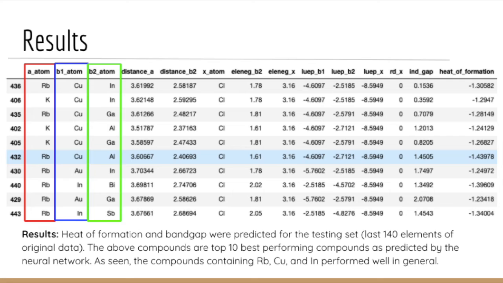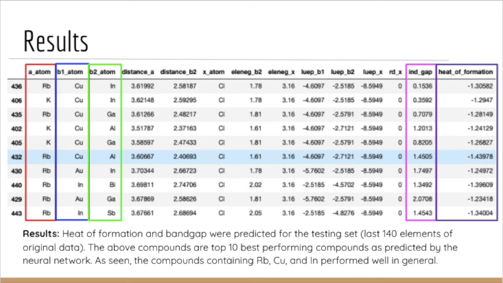So here we can see my results after running the neural network. I found that compounds containing rubidium, copper, and indium were the most suitable for use because they not only satisfied the low heat of formation requirement, but they also had reasonably low bandgap, so they were ready for practical use. This also coincided with the findings from the Im et al.